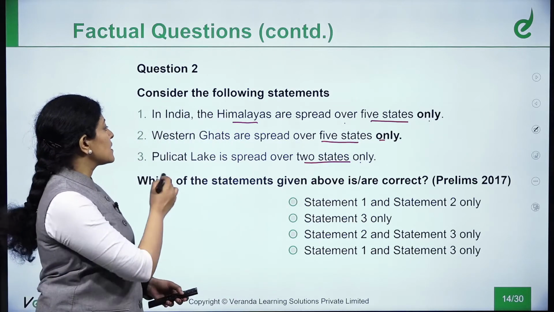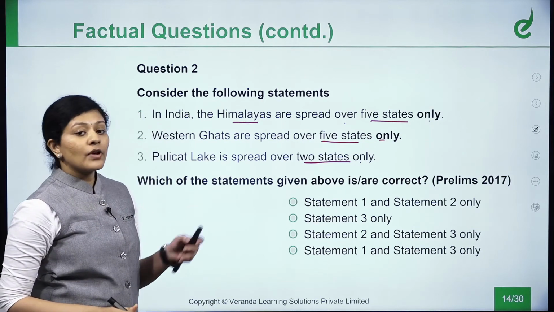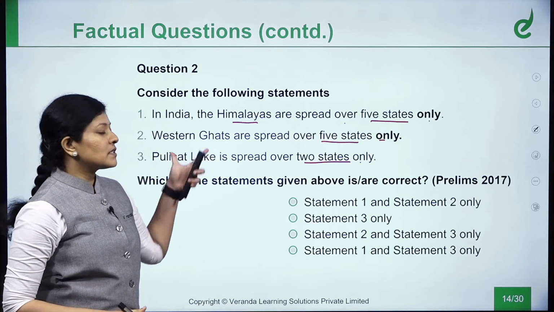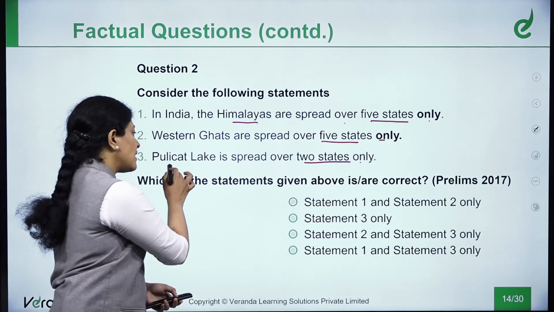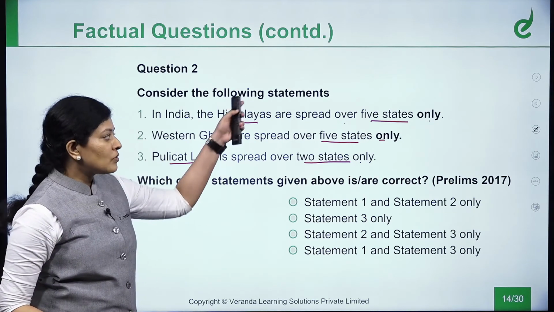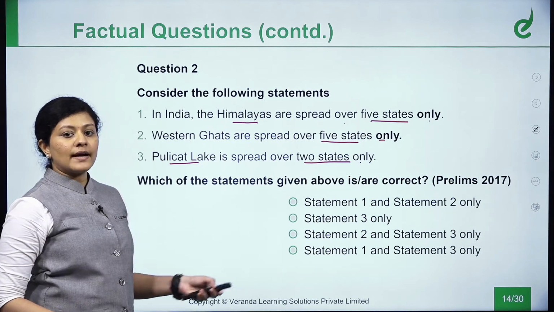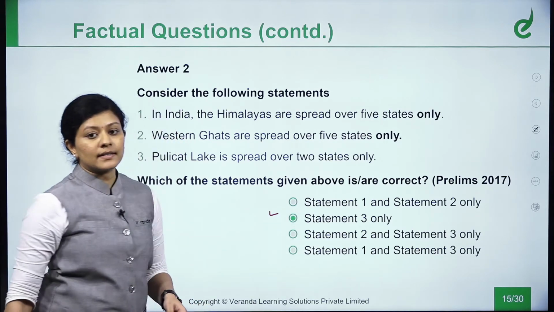And the next is Western Ghats. Again, Western Ghats is also a huge range of mountain system. And if you had knowledge about the proper Western Ghats structure, you could have deduced the answer. And then Lake Pulicat. This is again a factual based question with regard to a smaller place. If you had factual knowledge about all the three statements, you could answer such questions. So here the answer 3 is only correct.